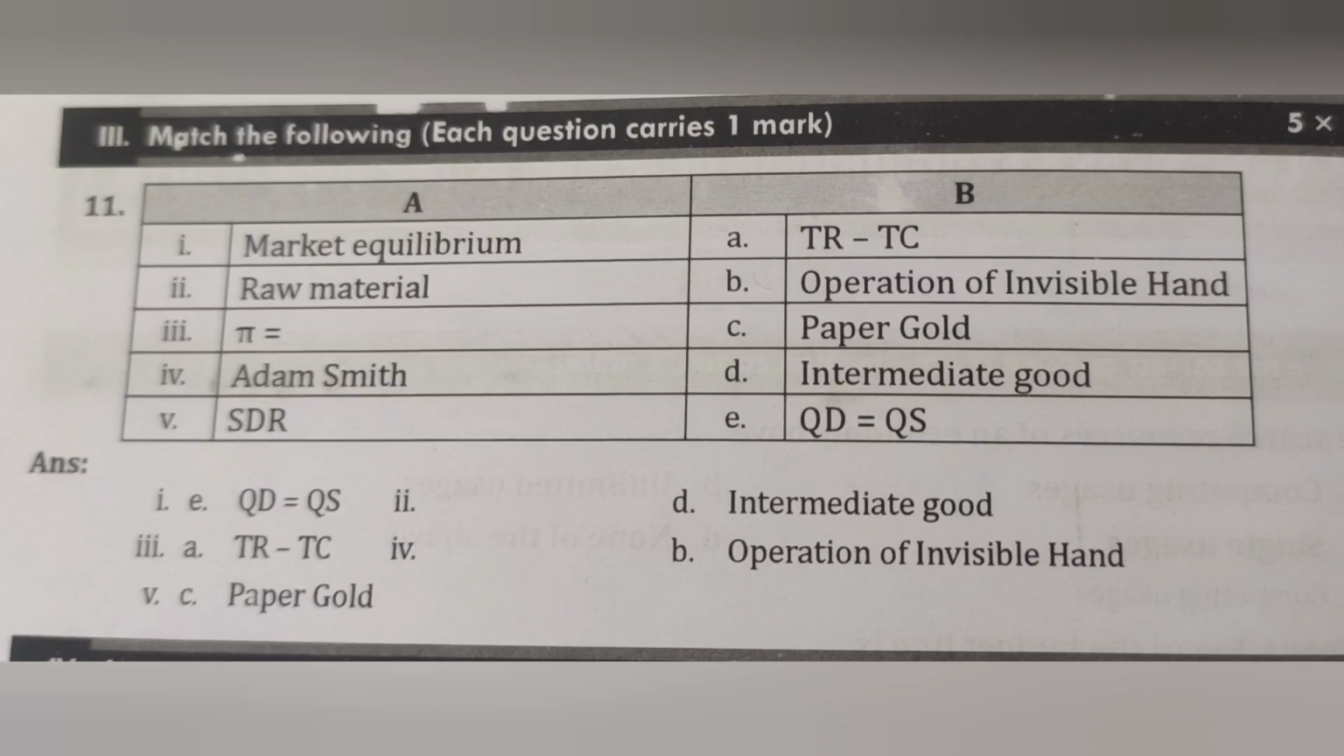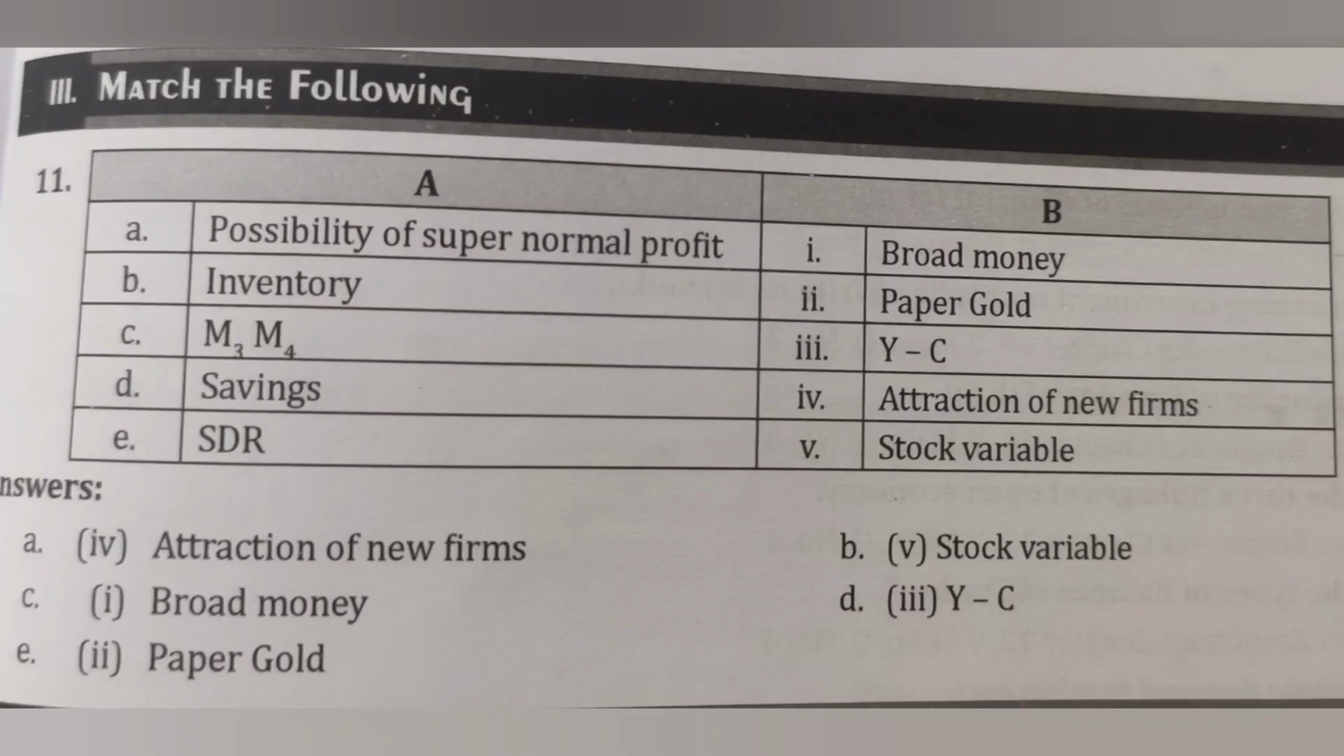SDR means paper gold. SDR is not there in the syllabus, but still the four is there. Okay, let's discuss the next. Possibility of supernormal profit is attraction of new firms. Inventory is a stock variable. M3 and M4 are broad money. M1 and M2 are not there in your syllabus. The rest is not there in your syllabus, so don't worry at all.